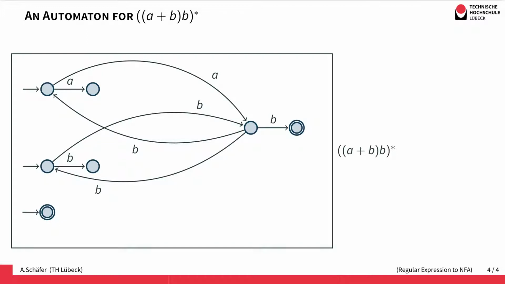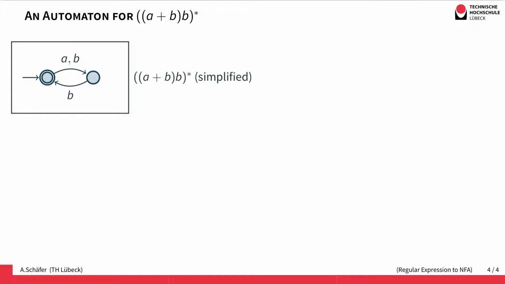This automaton, of course, looks extremely complicated. This is a much simpler automaton accepting the same language.